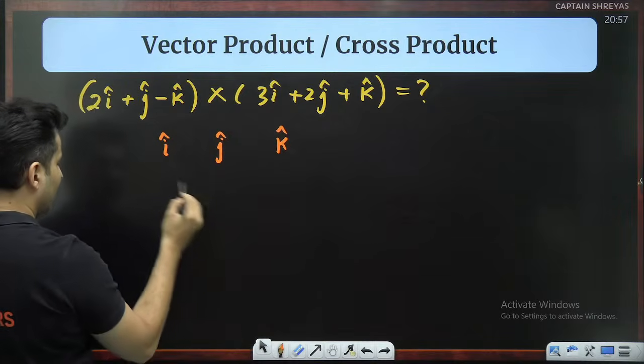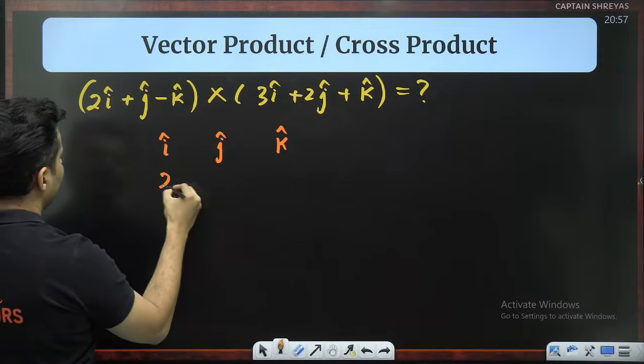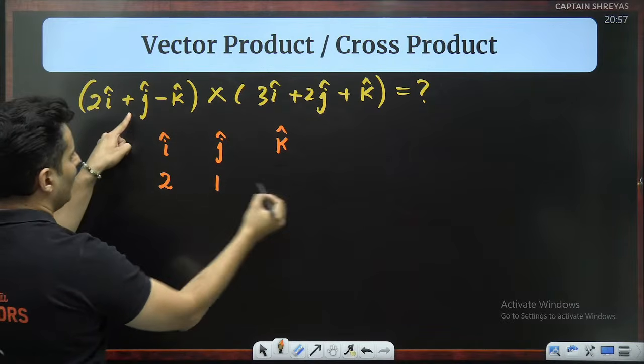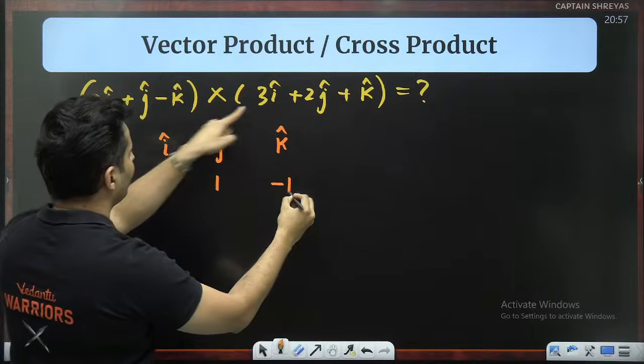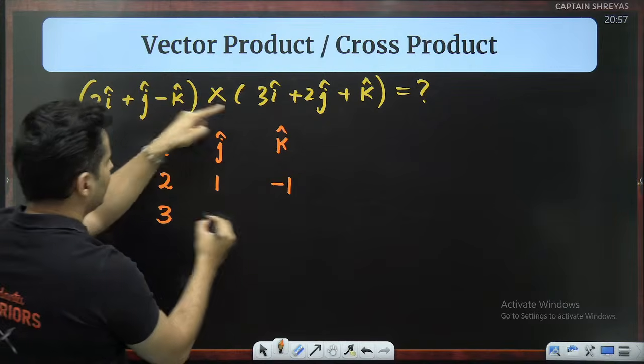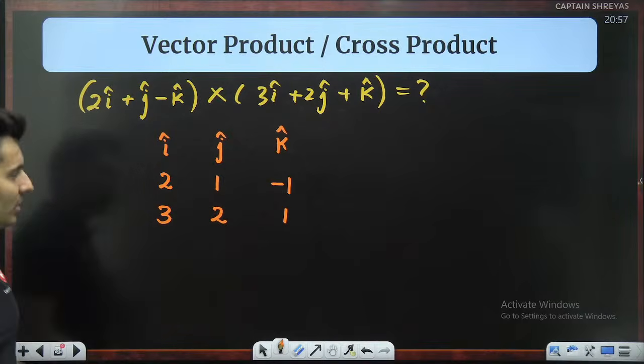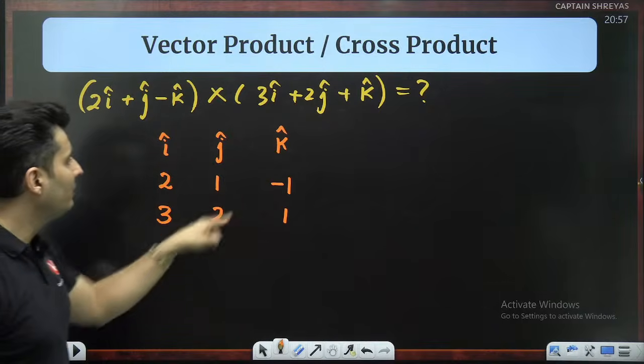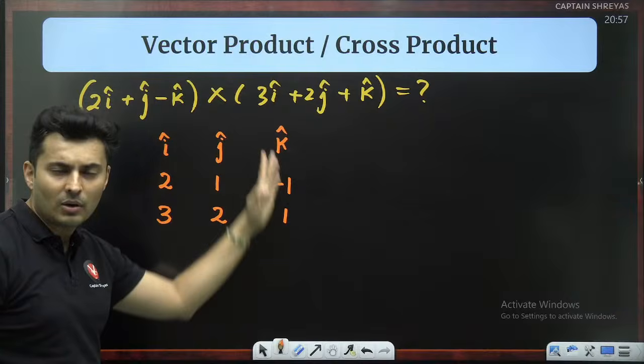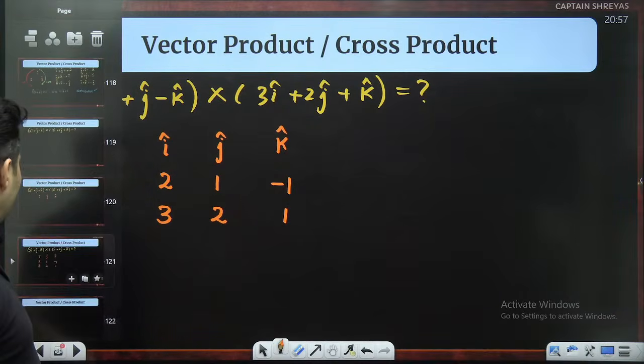So the first vector, that is basically 2, then j has 1, k has -1. The next one, 3, 2 and 1. That's it. That is what you're going to put. Just put down the respective coefficients or the components, positive, negative, according to the sign. What is the next step?